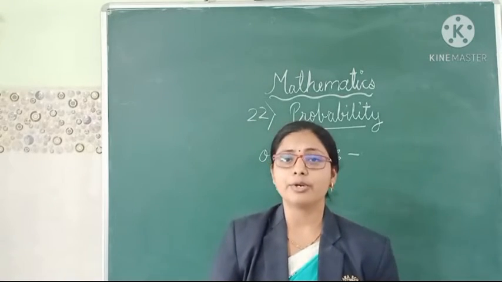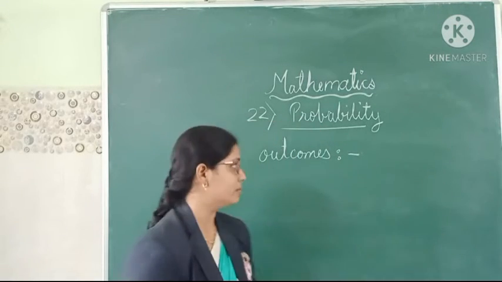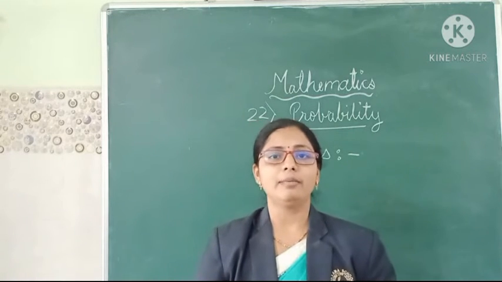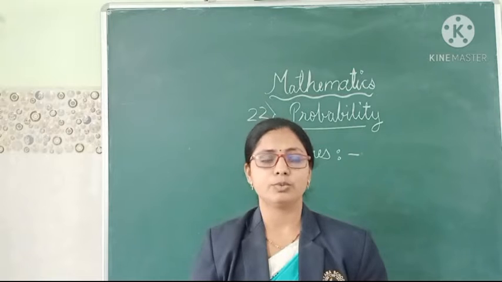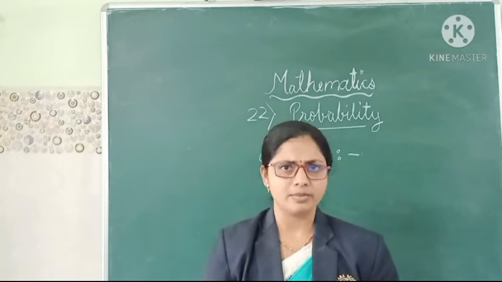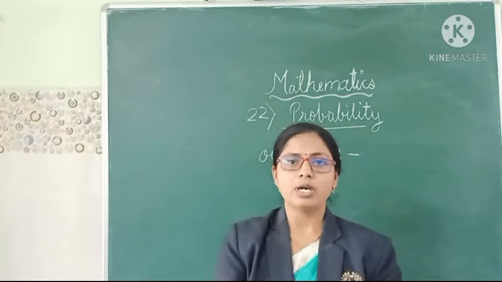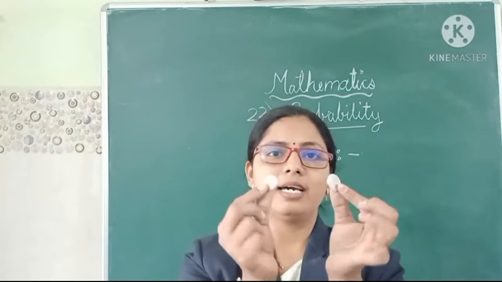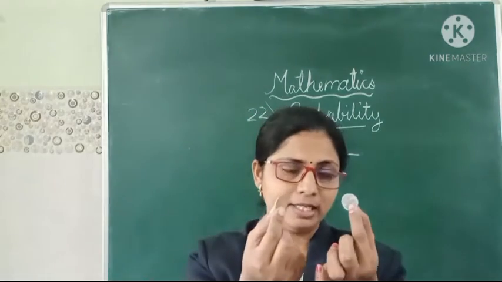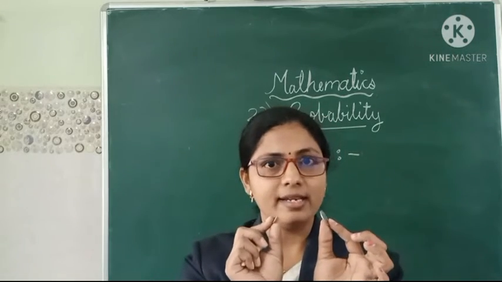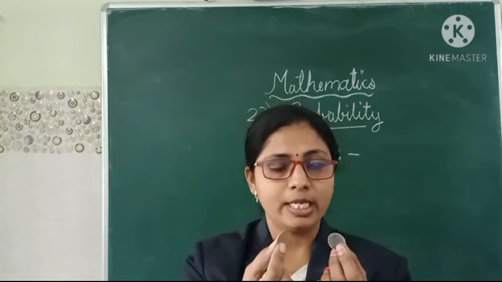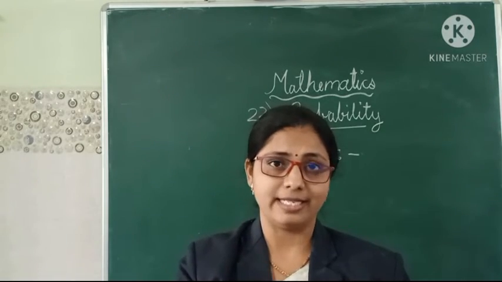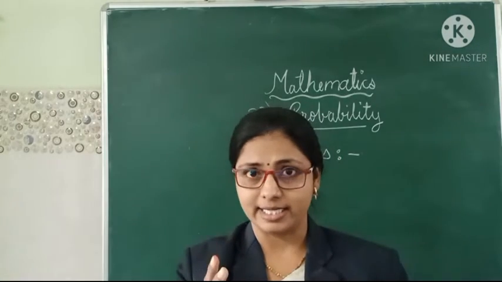Now next we are going to see outcomes. Outcomes means what? To make it clear, I will do one experiment for you and you have to just observe it carefully. Now I have two coins here. There are two coins in my hand which have head as well as tail. Now two coins are there, so there will be two possibilities, that is head and tail.